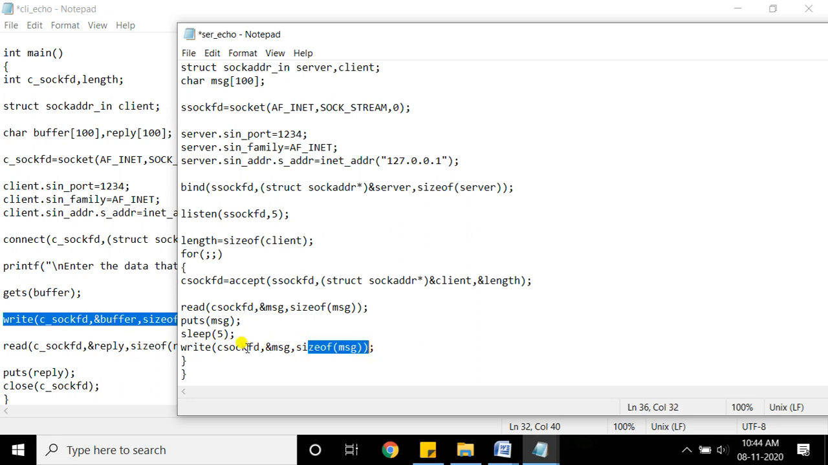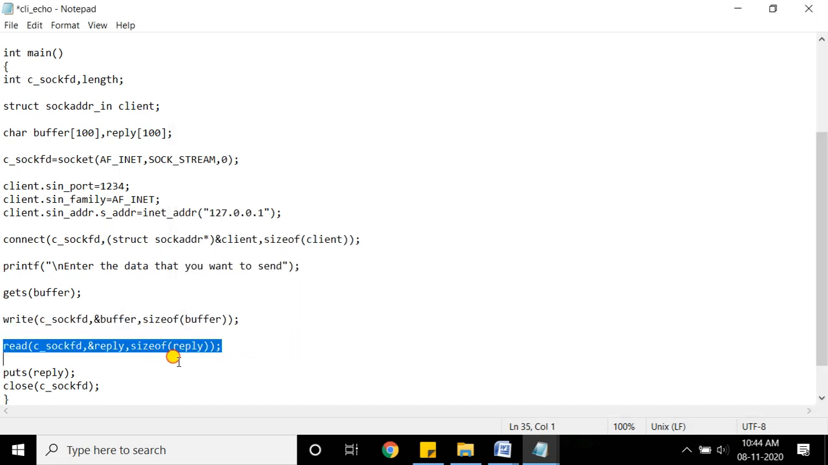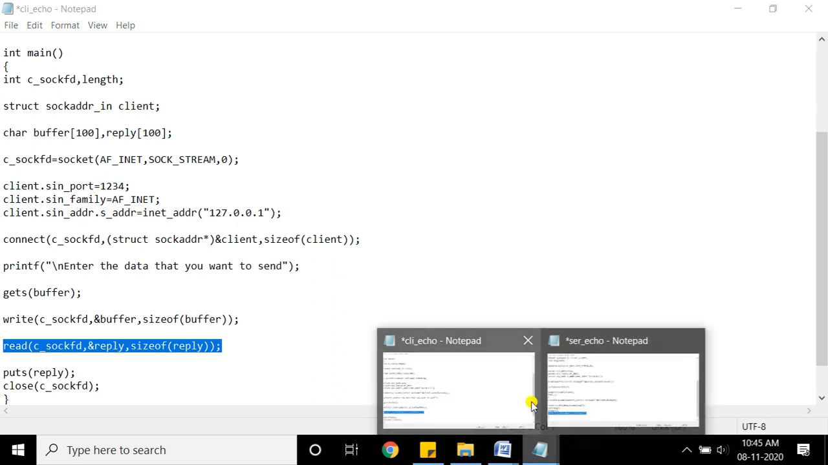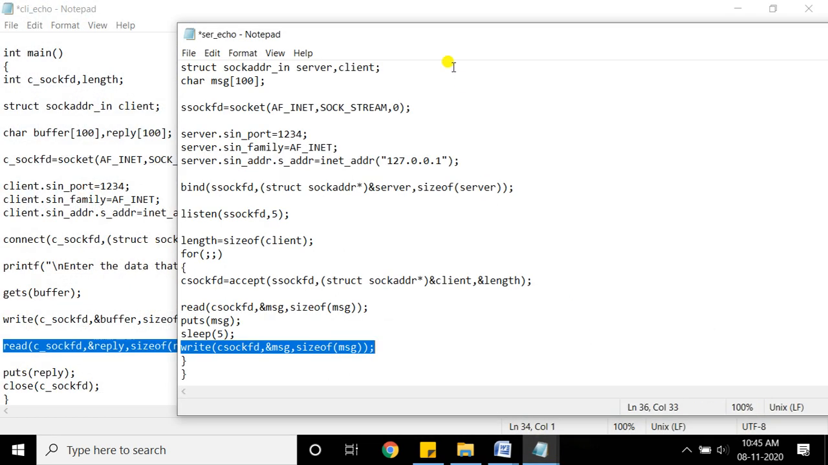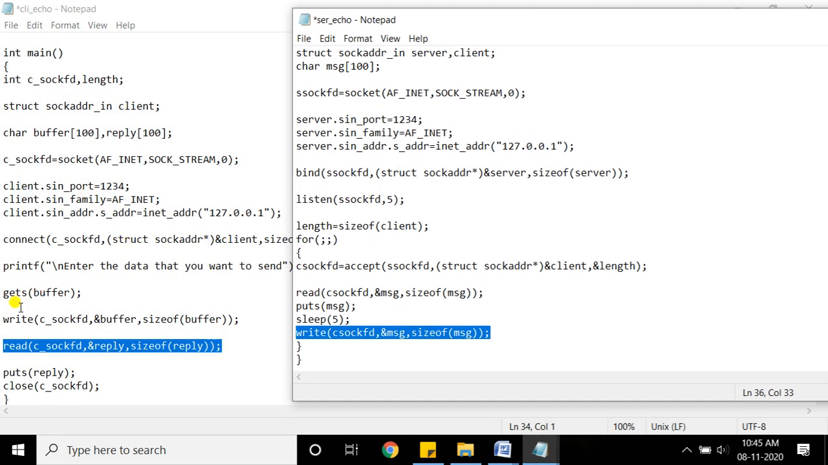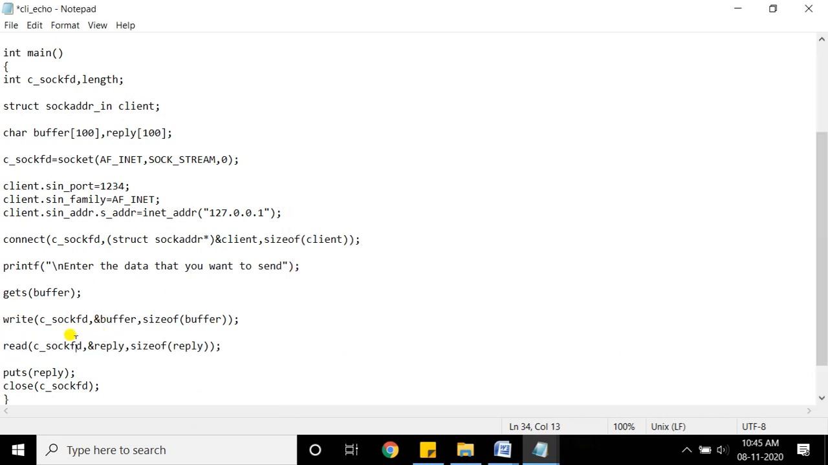Okay, and here you can see there is a write system call, and there will be a read system call. So you need to synchronize this communication. If somebody is writing, the other needs to read it. Getting it? Yes, you can see the server. Initially the client is writing, the server is reading. Now the server is writing, the client is reading, and then you need to display that information which has come here. So whatever is read will be stored in the reply buffer.